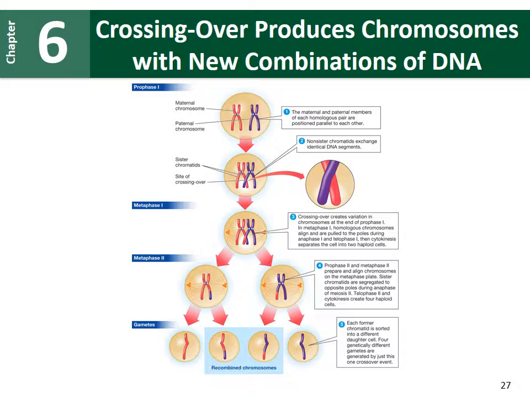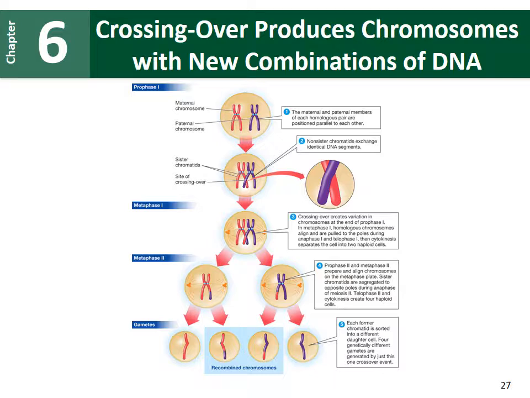What happens during prophase 1 is that these homologous chromosomes get so close to each other that parts of them will physically cross over and a physical exchange will occur. If you look very closely, this pink reddish chromosome on the left now has a little purple part to it, and the purple chromosome now has a little pink part to it.